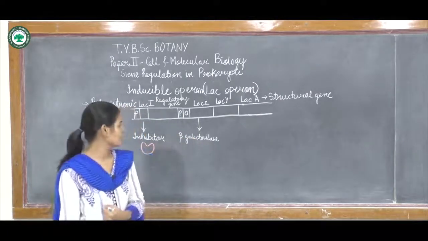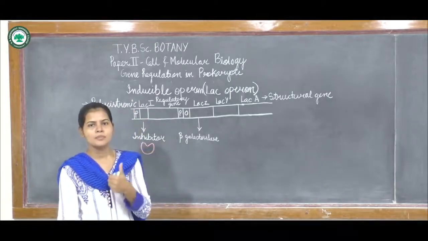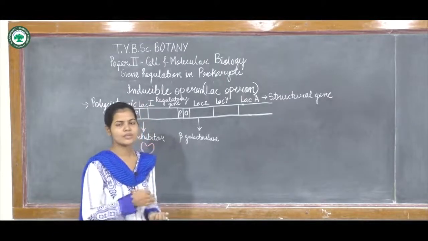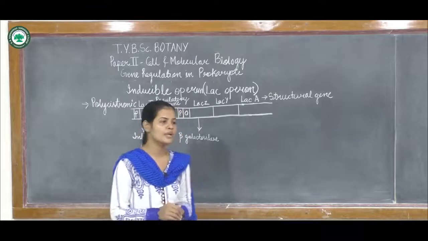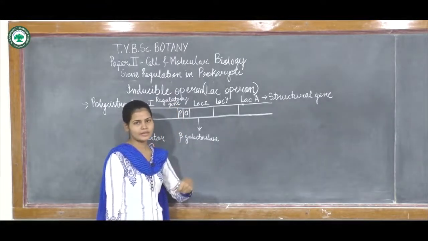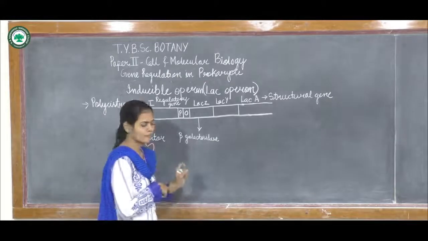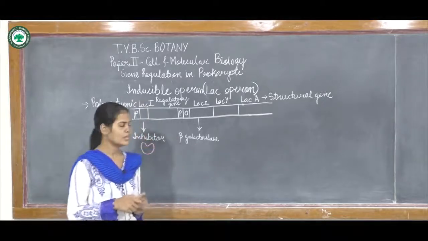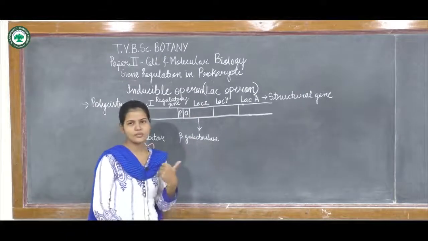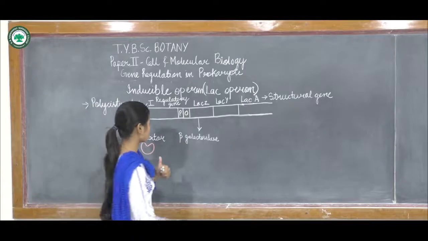This enzyme will break the beta-1,4 bond present in lactose into glucose and galactose. This glucose and galactose can be used for various metabolic reactions: glucose goes into glycolysis, and galactose is also converted into glucose and utilized for different metabolic reactions. So lac-Z produces beta-galactosidase. Next, the lac-Y gene will produce a permease.